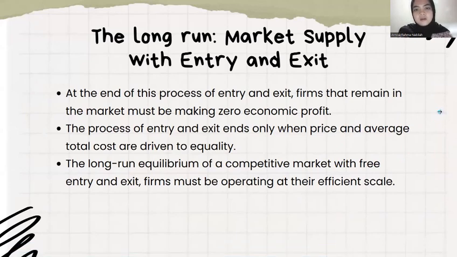The long-run market supply with entry and exit. First, at the end of this process of entry and exit, firms that remain in the market must be making zero economic profit. Second, the process of entry and exit ends only when price and average total cost are driven to equality. Third, in the long-run equilibrium of a competitive market with free entry and exit, firms must be operating at their efficient scale.